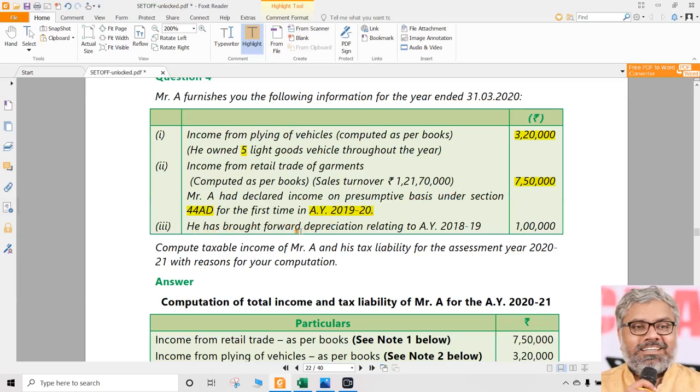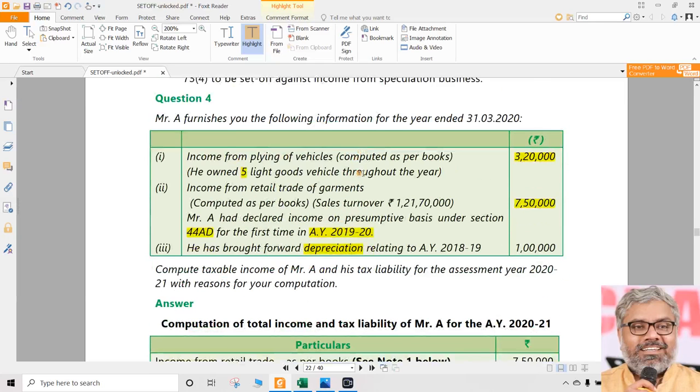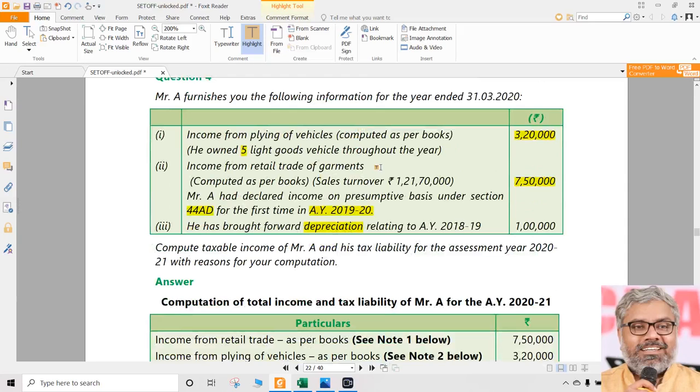Only point is he has a brought forward depreciation. So there is a depreciation, brought forward in the sense unabsorbed depreciation, which is related to 2018-19. Anyway, there is no limit for unabsorbed depreciation. So year does not matter. This can also be set off indefinitely. Question comes, can he use this depreciation for setting off if he chooses 44AE or 44AD? This was a similar point we already discussed in PGBP chapter. Can he do that? Answer is no. Because under 44AD and 44AE, it is assumed that all deductions under section 32 are presumed to have been given.